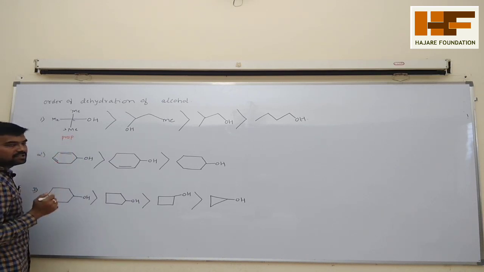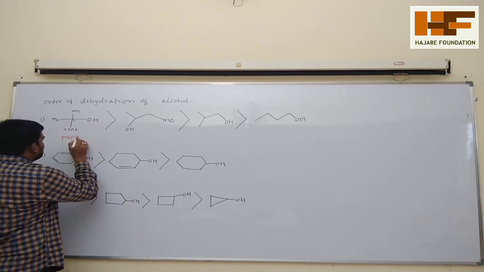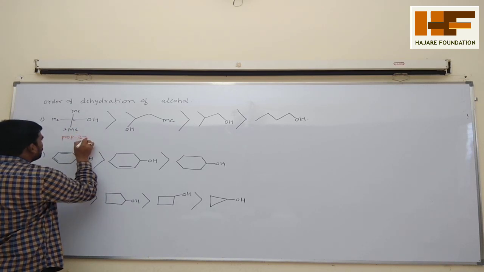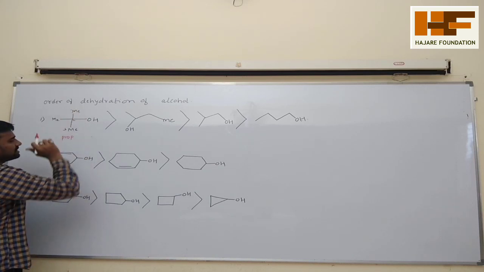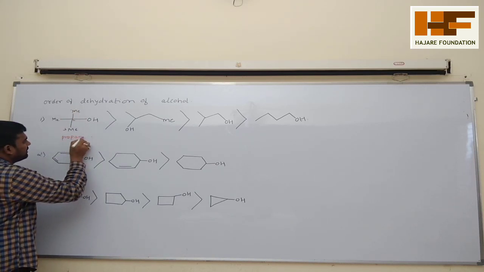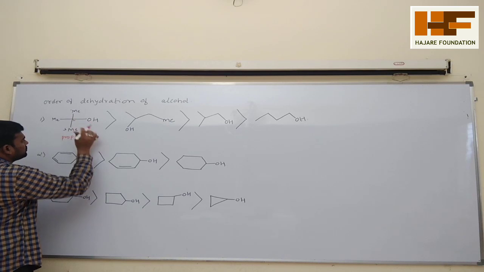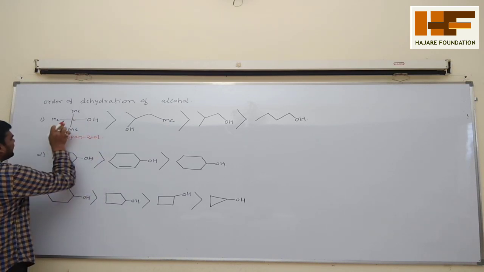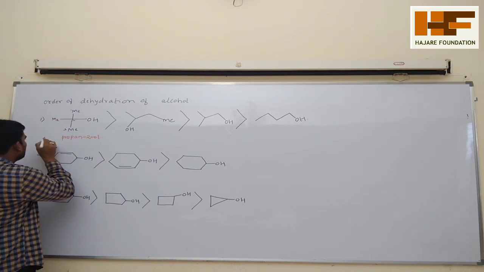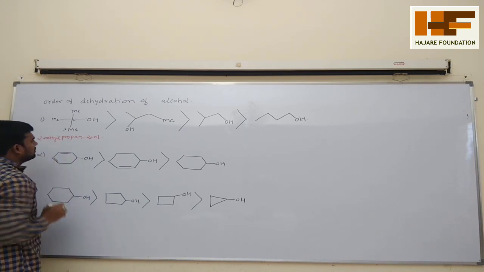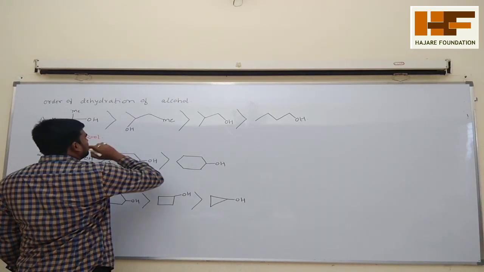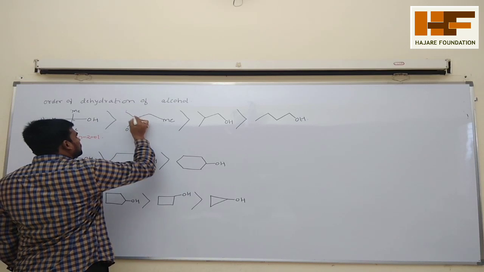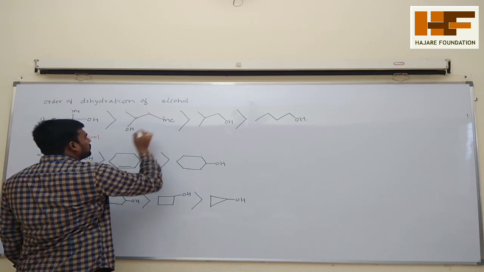Okay, so 3 carbon atoms is prop. At the second position there is an OH group. Before that, all the carbon bonds are single bonds, so you have to write "an". At the second carbon atom there is an OH group, so "2-ol", and at the second position a methyl group is there, that's why you can say 2-methylpropan-2-ol.